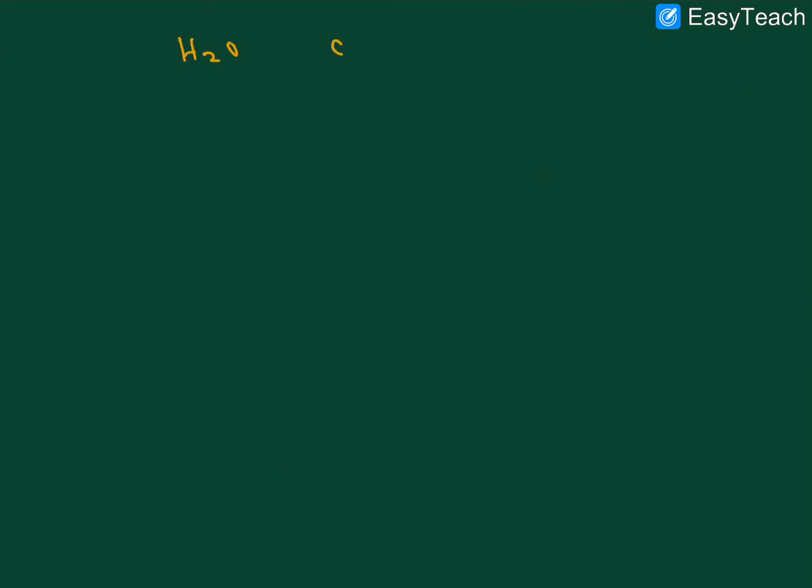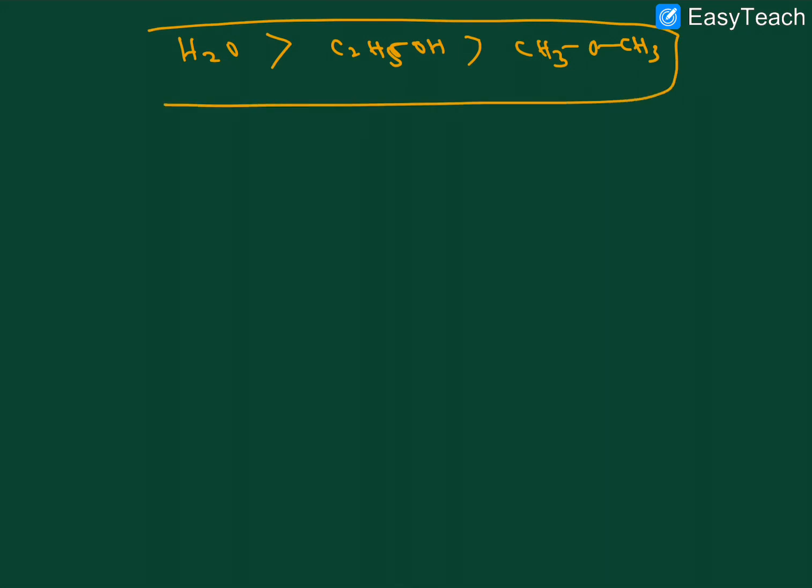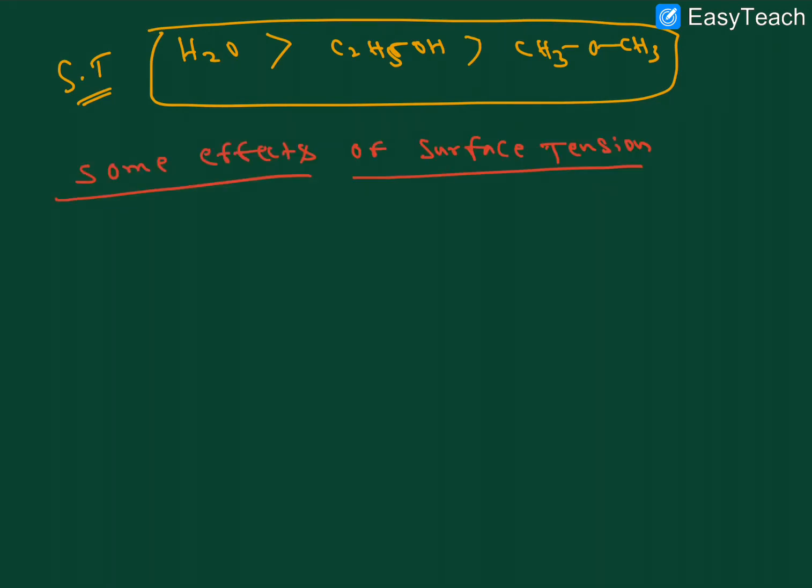One more example we can take here: H2O, C2H5OH, and ether. Here there is a strong hydrogen bond compared to here, so the surface tension is more here. This is the order, right? There are a lot of similar examples, but here attraction force is important. The concept is attraction force, right? Let me discuss 2-3 effects of surface tension.